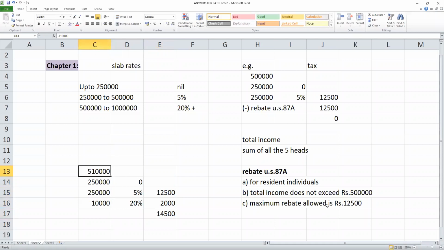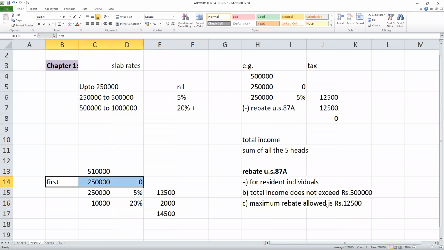You know how much tax you have to pay for 5 lakhs 10,000? 14,500. First 2.5 lakhs nil, next 2.5 lakhs at 5%, above 5 lakhs the balance 10,000 at 20%.